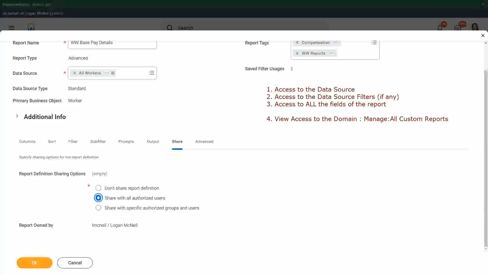So if all these conditions are satisfied, then you get access to this particular report, and then you can share it with the authorized users. By authorized, that is what I mean: those are the workers who have access to the data source, access to the data source filters, and access to all the fields of the report. This is again a very, very common interview question. When you share it with authorized users, who all are the authorized users?